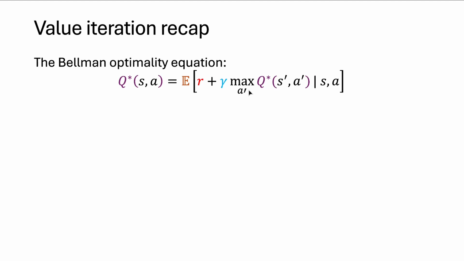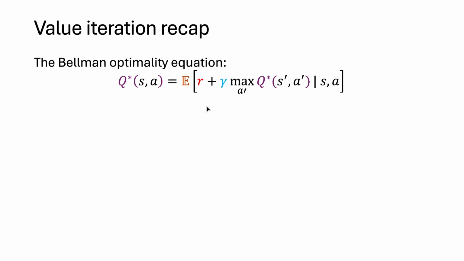So remember, this maximum over A prime Q star S prime A prime is just the value of being in S prime, because it's saying the value of being in S prime is equal to the maximum value of any action I could perform off S prime. So what really is going on here is inside this expectation I have reward plus discount factor value of next state.